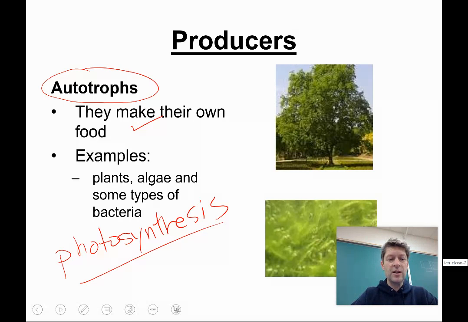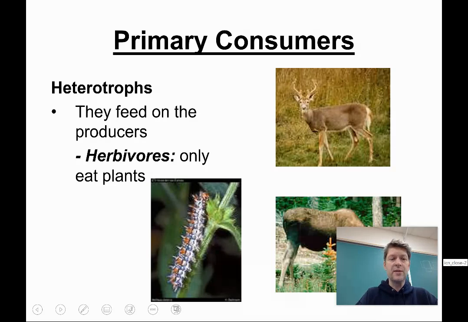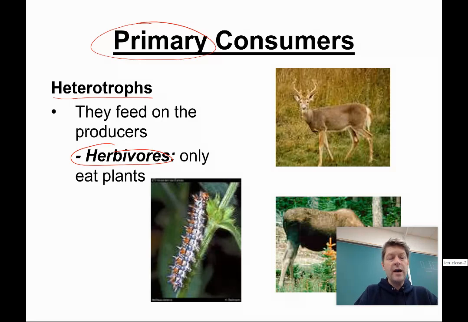No point in dwelling on this slide. You guys pause it when you need to get things down. The primary consumers, also known as heterotrophs, they feed on the producers. So the word primary means they're like the first consumers. That means they're herbivores. They feed on the producers. The producers are plants mainly. So these herbivores eat only plants, and that makes them primary consumers. Now, in some cases, we can be considered primary consumers too. If we eat the producers, if we are eating plants, then that makes us primary consumers. So it depends on what food chain you're looking at.